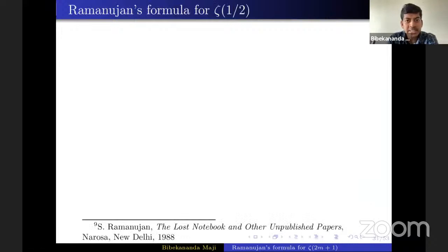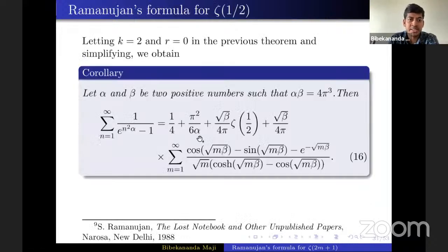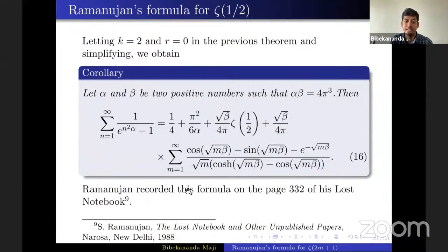Now, an immediate corollary of our result is this: letting k equal to 2 and r equal to 0 in our previous theorem, and you have to simplify a lot, we obtain Ramanujan's beautiful formula for zeta half. I have already mentioned that this formula is present on the same page 332, from where we saw that series expansion.